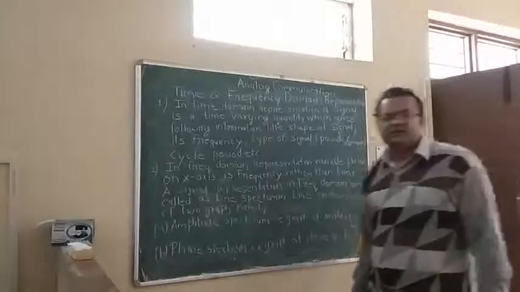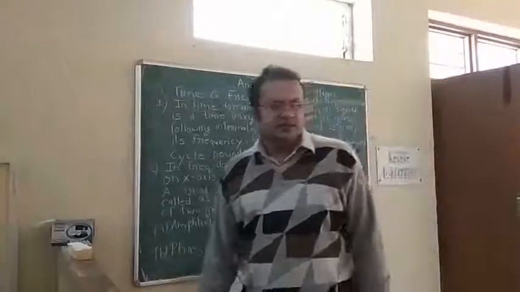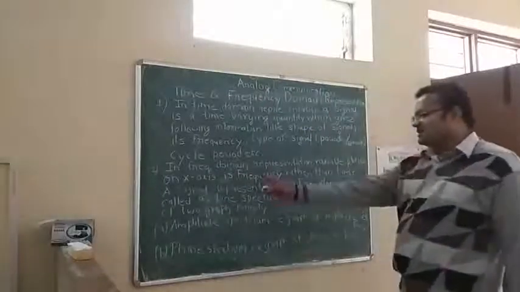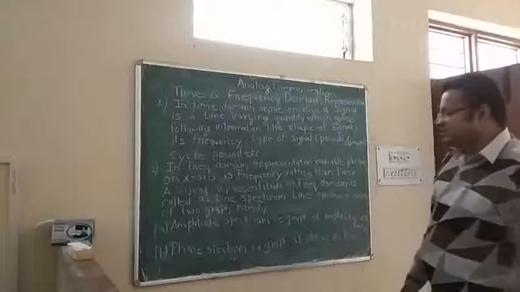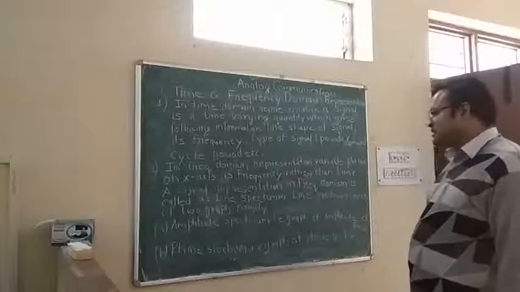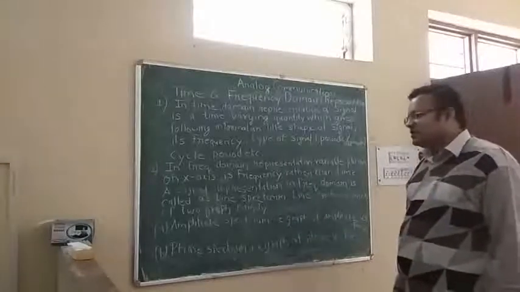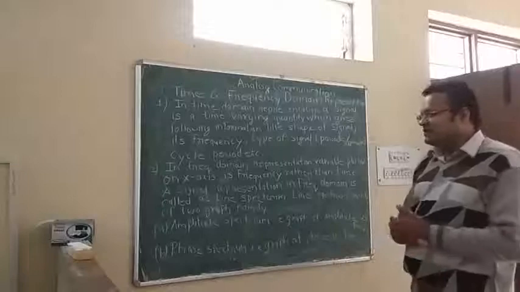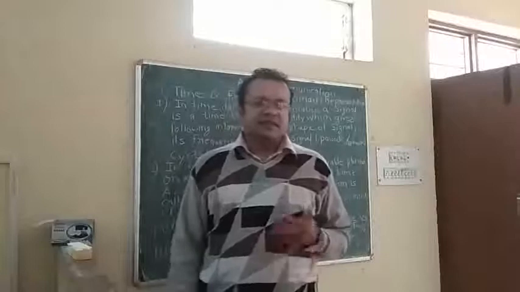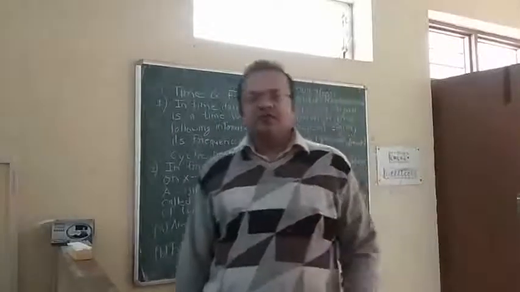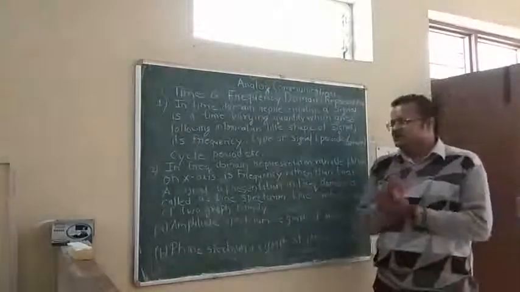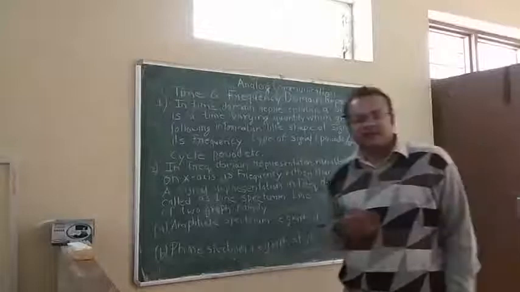Now we can see the frequency domain representation. In frequency domain representation, the variable plotted on the x-axis is frequency rather than time. A signal representation in the frequency domain is called a line spectrum. A line spectrum consists of two graphs, namely the amplitude spectrum and the phase spectrum. In frequency domain representation, on the x-axis rather than time you use frequency. So in this domain you can measure any quantity with respect to frequency.